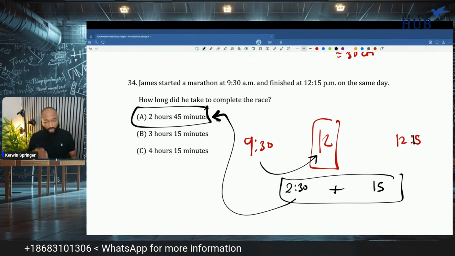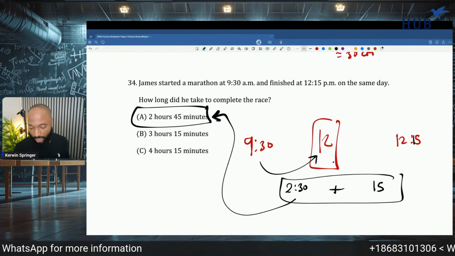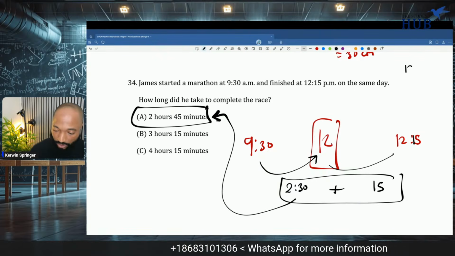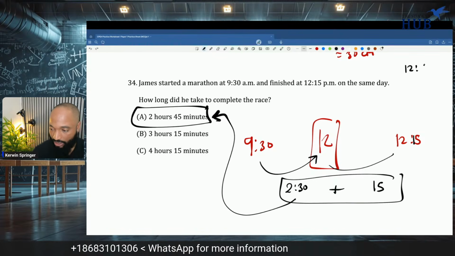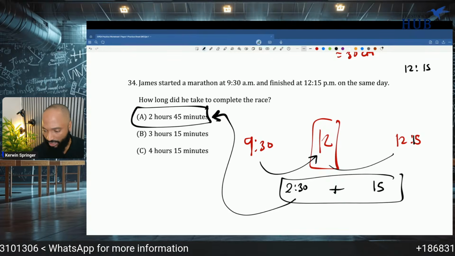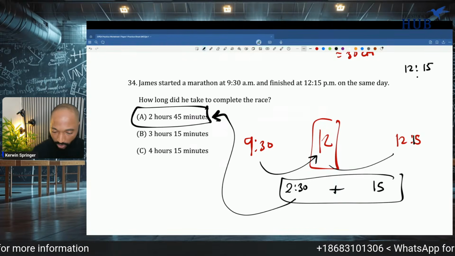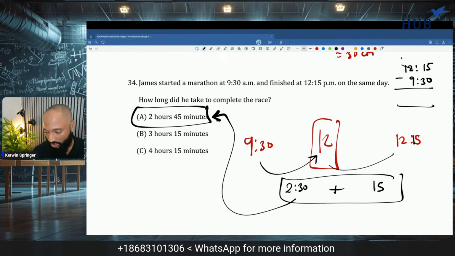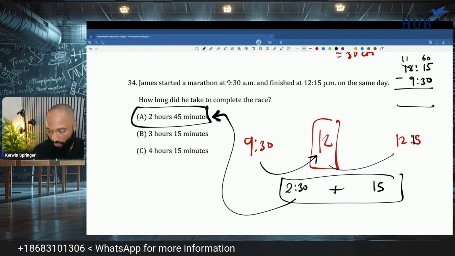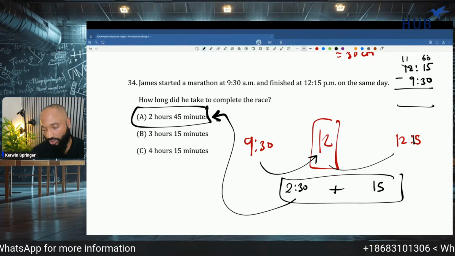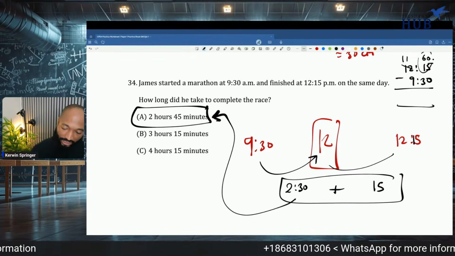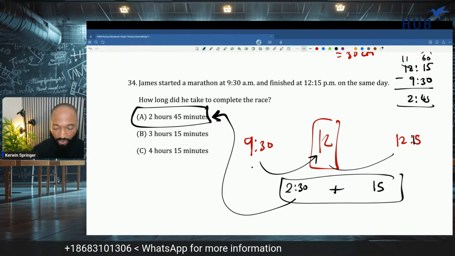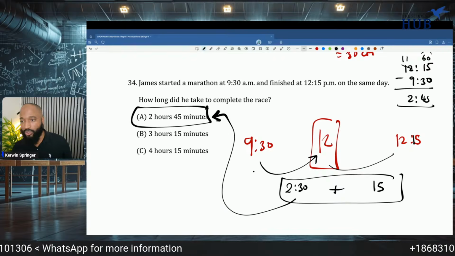Of course, there's another way to do it. You just literally subtract. But a lot of students can do this very quickly in their mind, just like what I explained. So you do 12:15 minus 9:30. What you'll have to do is what we call regroup the hours. 1 hour went across, so it turns to 60 minutes and this is now 75. 75 minus 30 is 45. 11 minus 9 is 2, so you get 2:45. Same thing. We cooking.